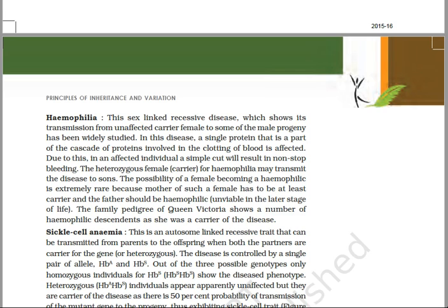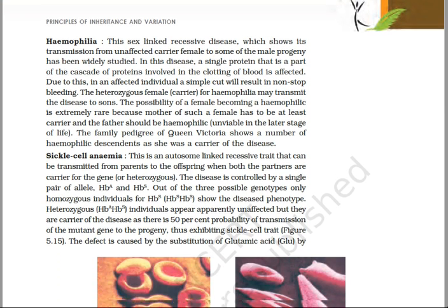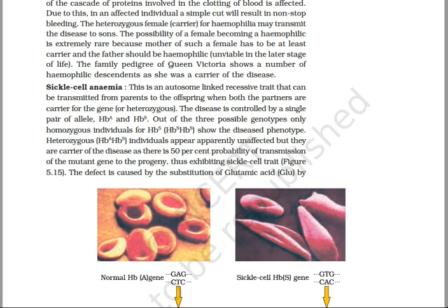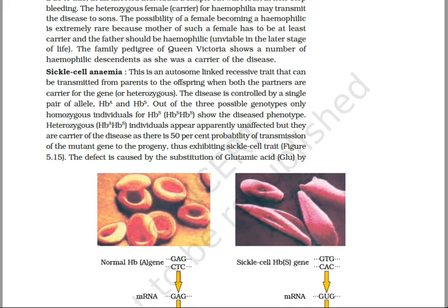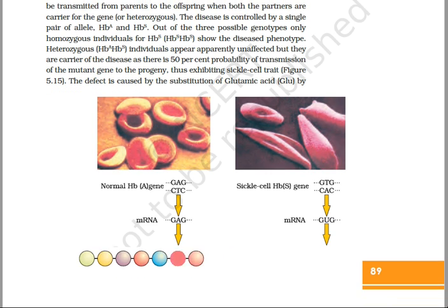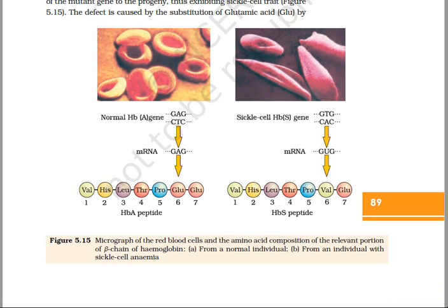Due to the lack of the enzyme, not only the amount of phenylalanine increases, but the amount of alternate byproduct, that is phenyl pyruvic acid, also increases in the blood.